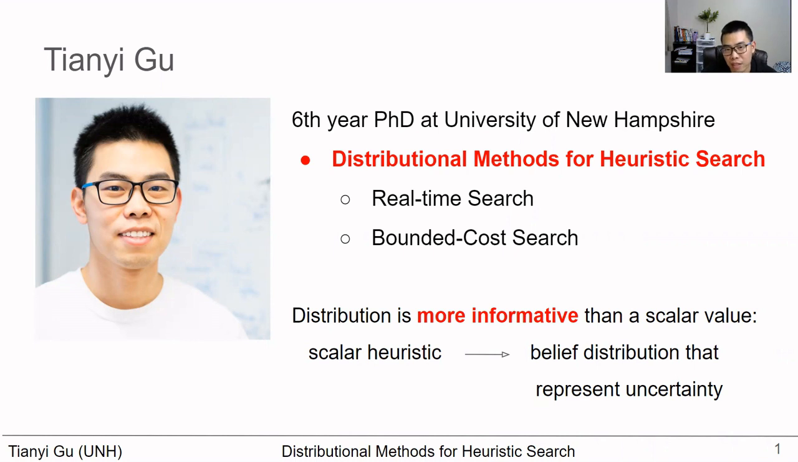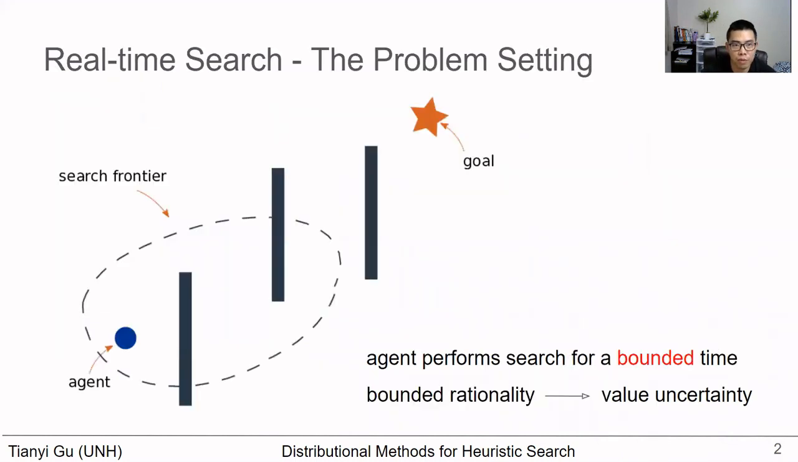We investigate this idea in two problem settings. The first one is real-time search, where the agent performs search for a bounded time before it commits to an action. When time is up, the agent has a search frontier which hasn't reached the goal yet. Because of this bounded rationality, it has value uncertainties. So how can we leverage this uncertainty to guide the search?